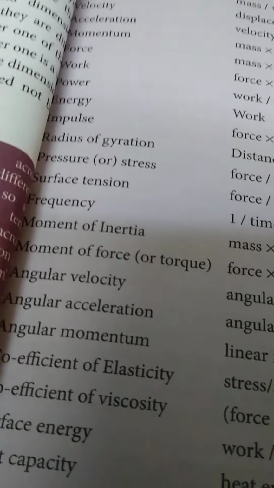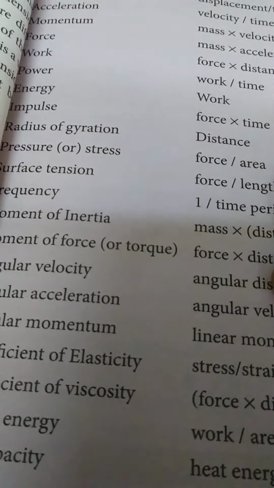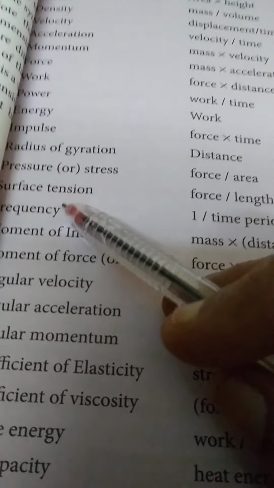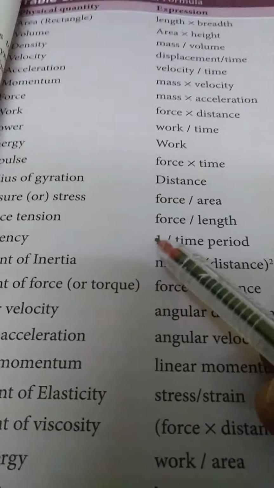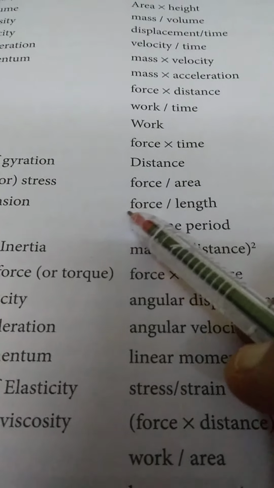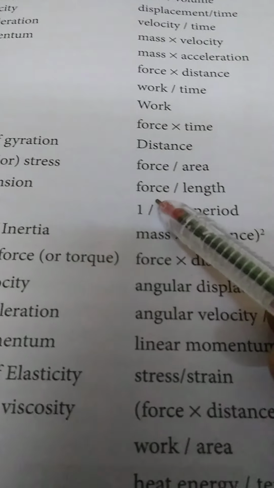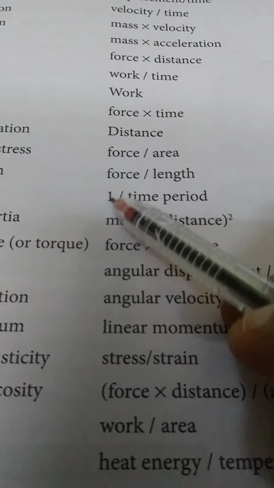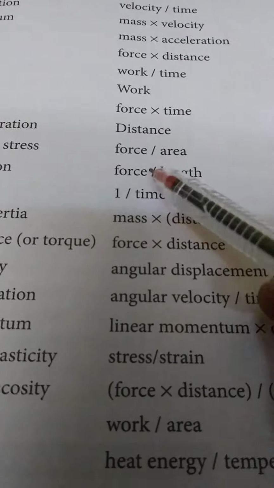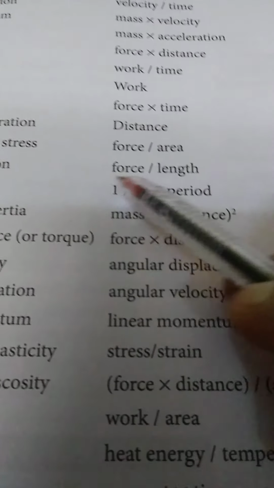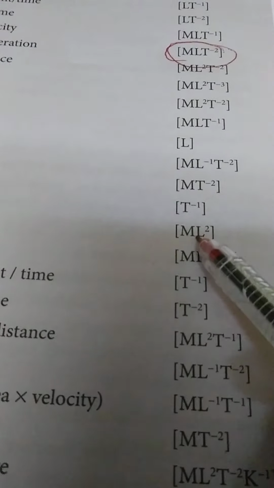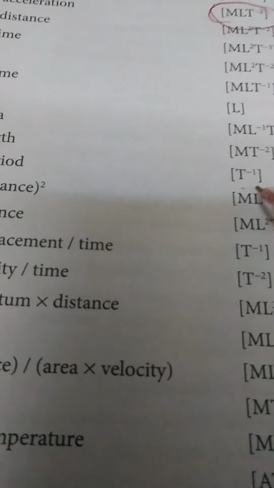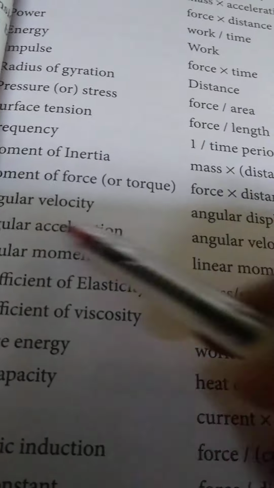How many times does the person say eat in 1 second? Then frequency is number per unit time. So it's just a number. For a number there is no dimensional unit. There is no mass, no length, no time. So what is the dimensional unit? 1 by time. Per second, therefore 1 by t, which is t power minus 1. Remember, for frequency it is t power minus 1.